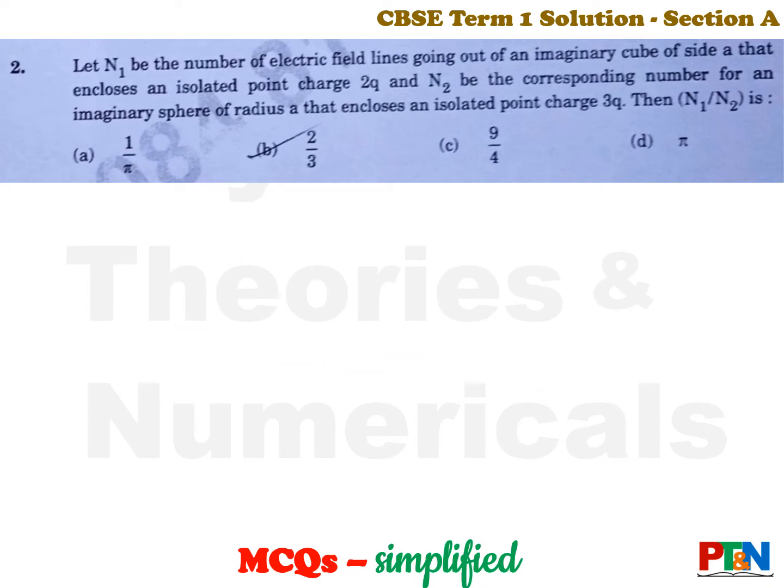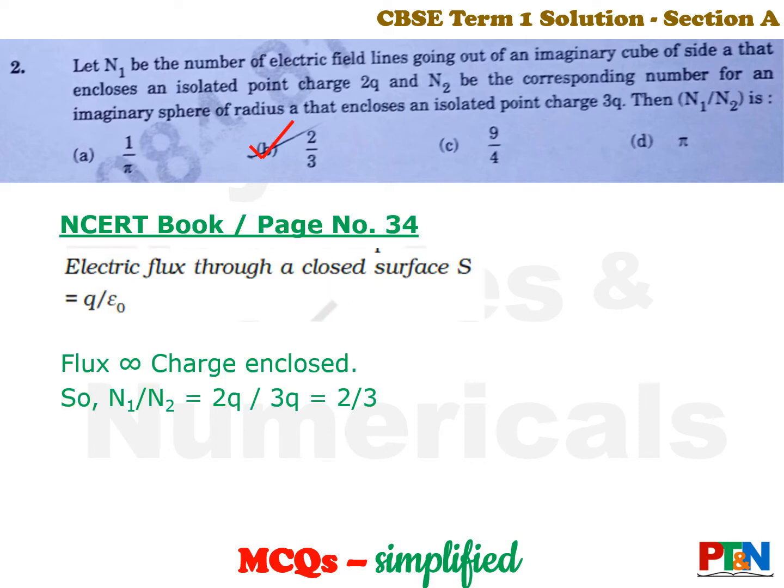Let N1 be the number of electric field lines out of an imaginary cube of side a that encloses an isolated point charge 2q, and N2 is the corresponding number for an imaginary sphere of radius a that encloses an isolated point charge 3q. You have to find the ratio N1 by N2. Four options are given. Let's see the answer. The answer is option B, that is 2 by 3.